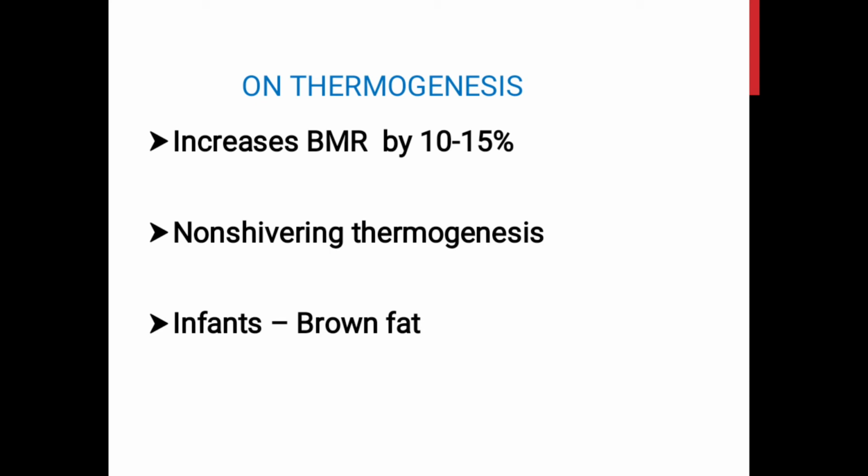Now, the amount of chemical thermogenesis is directly proportional to the amount of fat, that is brown fat, present in the tissues, because this brown fat contains a large number of special mitochondria to carry out this process of producing heat. Adults actually do not have brown fat, so the heat production by this mechanism is very negligible in adults. But infants have a lot of brown fat in various areas like the interscapular area, around the neck, behind the sternum, and also around the kidneys.